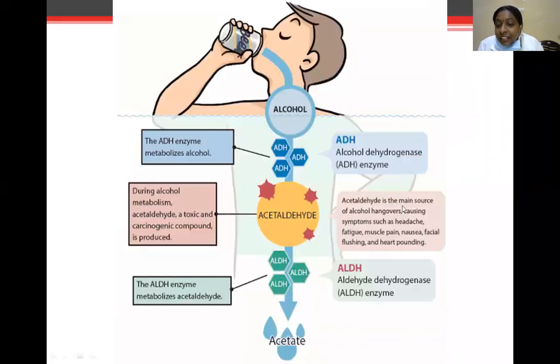Acetaldehyde is the main cause of the alcohol hangover, causing symptoms of headache, fatigue, muscle pain, nausea. Alcohol dehydrogenase mainly metabolizes alcohol: in the presence of alcohol dehydrogenase, it is converted to acetaldehyde. Acetaldehyde dehydrogenase converts it to acetate. Acetate is a non-toxic compound.